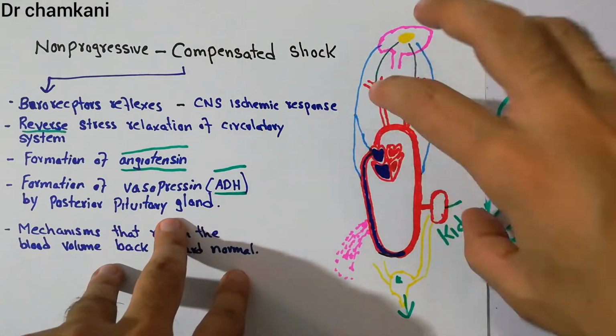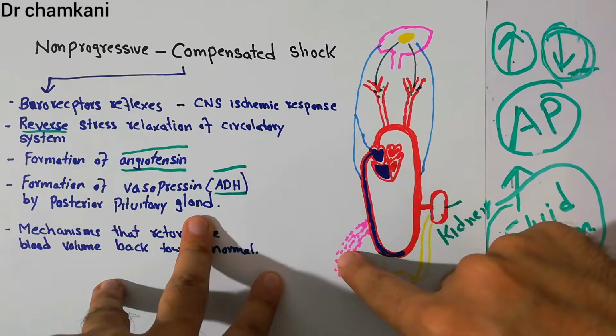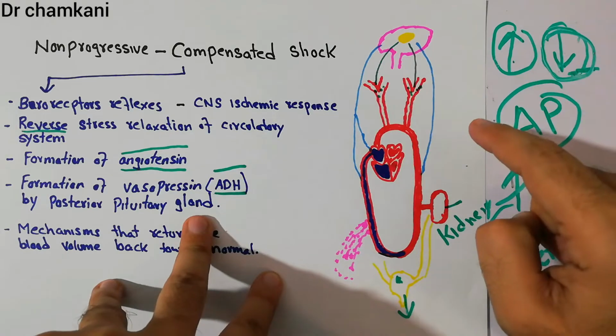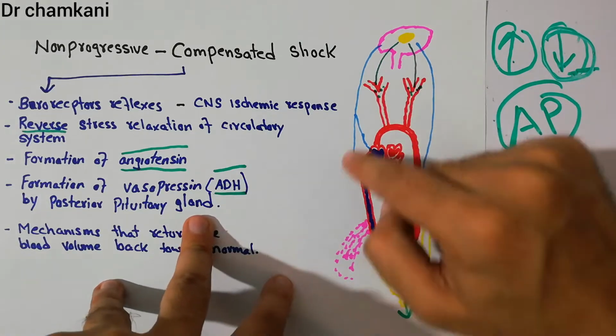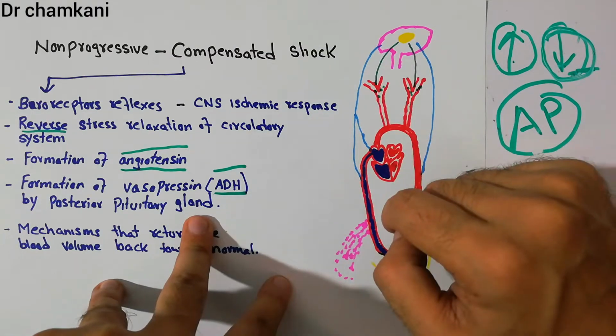Now, the purpose is to make more fluid available in the body, because they are trying to compensate for the fluid loss, the blood loss that has occurred, and they are trying to maintain the arterial pressure. So that with the maintained arterial pressure, there is normal perfusion of the body. The heart can pump a normal amount of blood, and all the tissues of the body can be perfused properly.